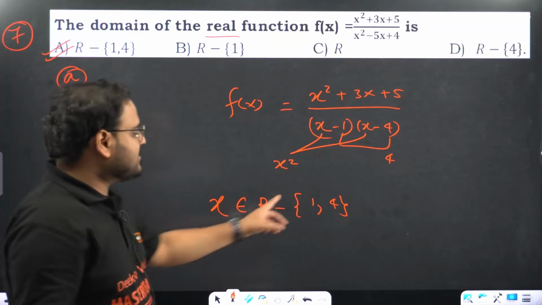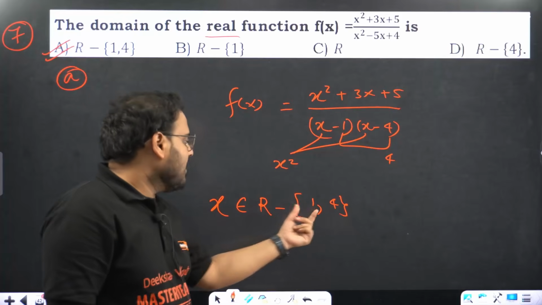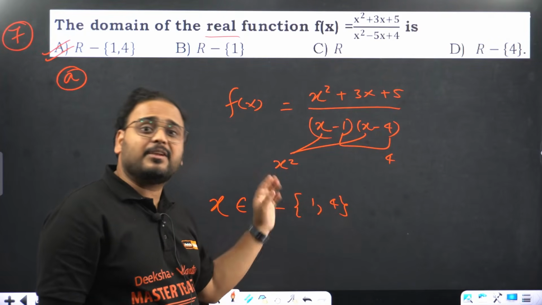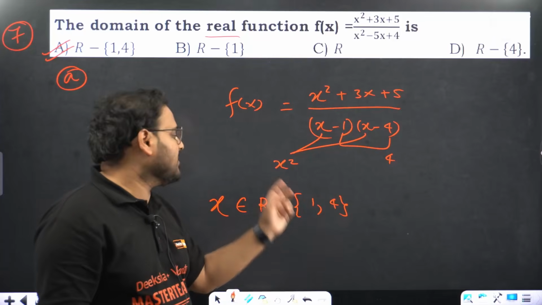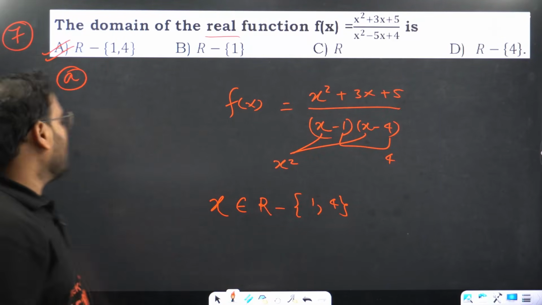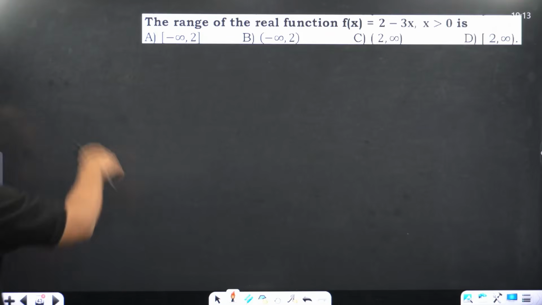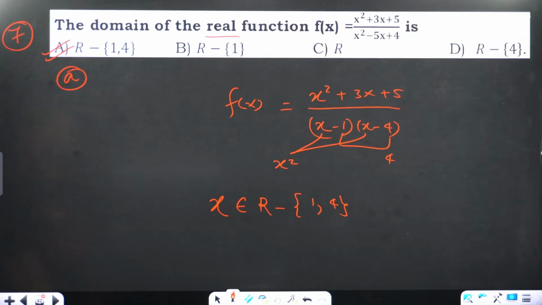This bracket is the curly bracket. You cannot write a small or large bracket because the meaning is 1 and 4. It doesn't mean 1 to 4. It does not mean that. It means 1 and 4. It is the set bracket, curly bracket. Answer is option A. Done. Check one more time if you are not sure.